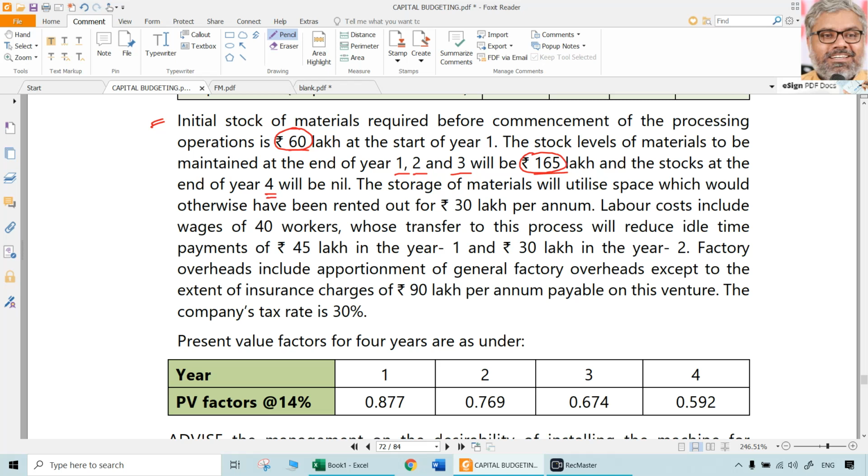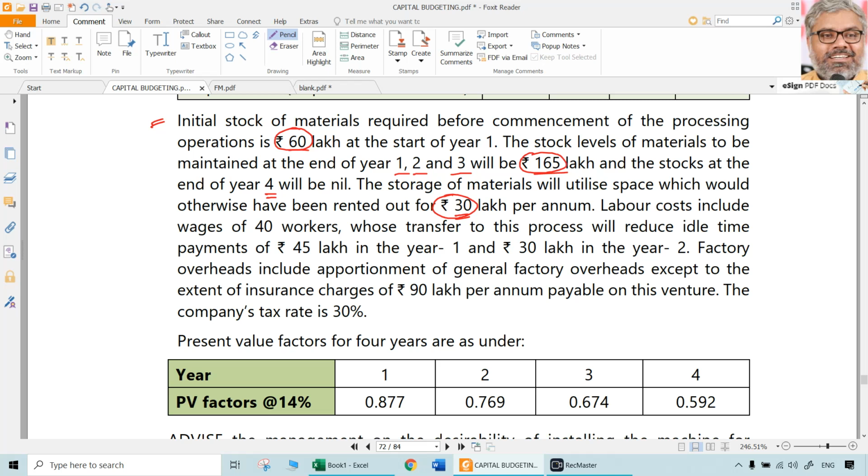And also another information is given that the storage of materials will utilize the space which would otherwise have been rented for 30 lakhs rupees per annum. So already we would have rented this space, this material storage where we are using this. It could have been rented for 30 lakhs rupees per annum, which we are losing now. So certainly there is going to be an opportunity cost here, that is 30 lakhs rupees per annum.